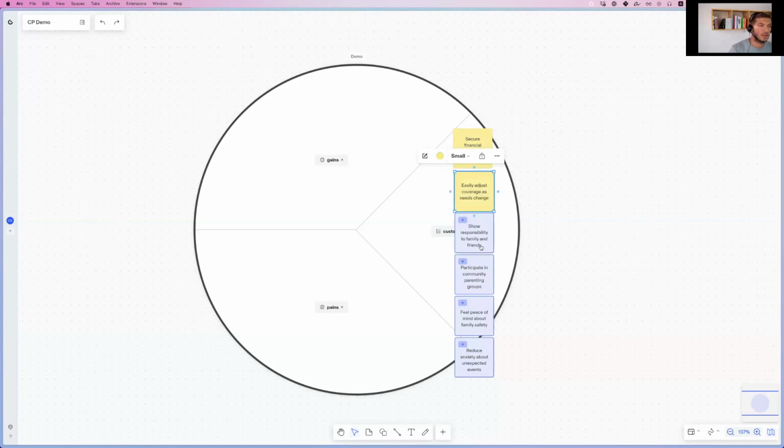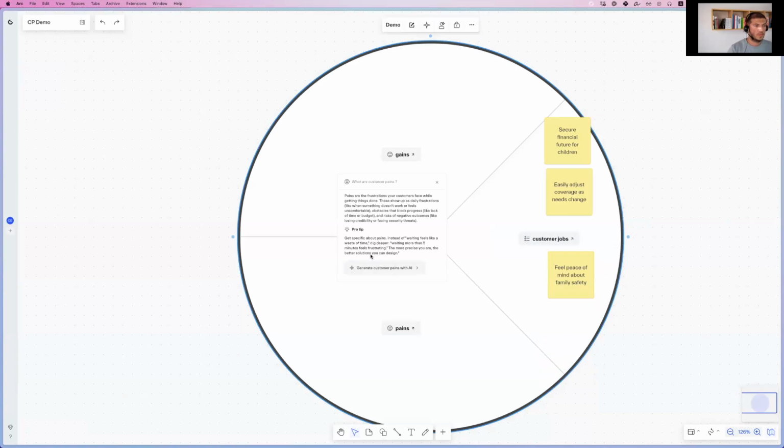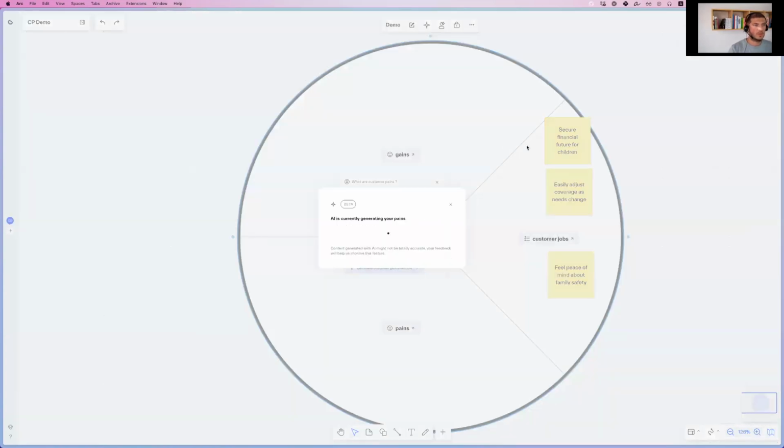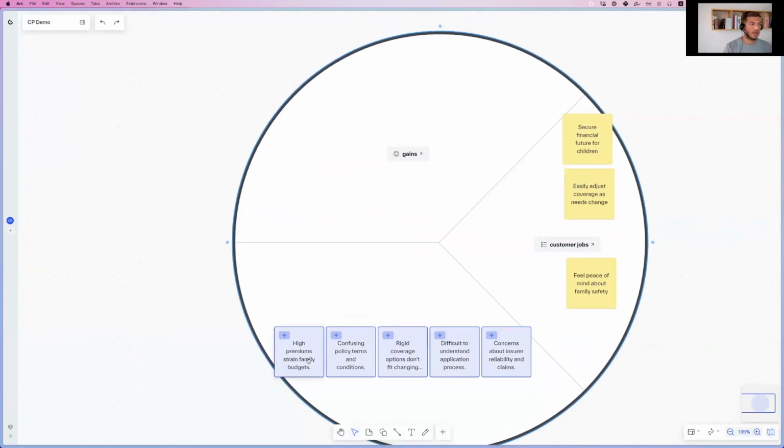Let's say this is also valid. Maybe this is not valid, so I would just delete this. Maybe as well, it doesn't apply to me, and then I'll delete that. And then let's leave this out as well. So those are jobs, and I can continue with populating pains based on these jobs. So the AI will take into consideration the data that you have on the canvas and populate some pains for this specific case.